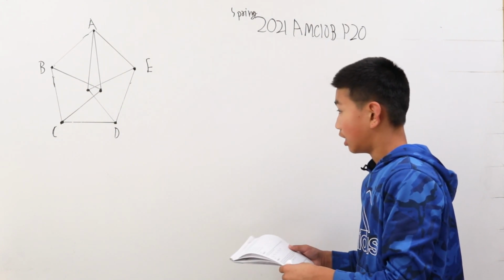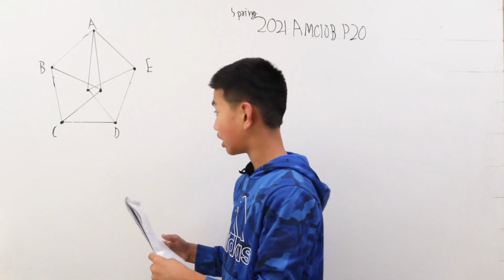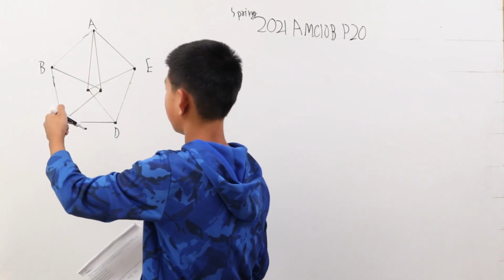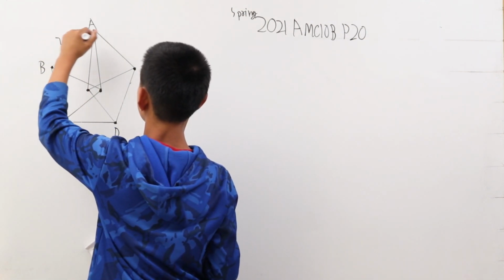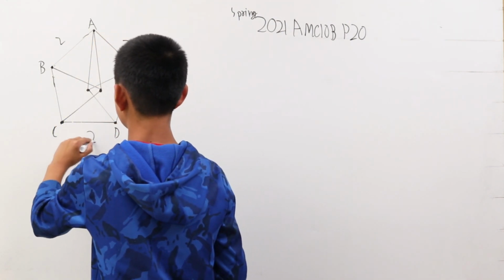So what are we given? Well, we aren't given that this is a normal pentagon. We're given that each line segment here is 2. So AB is 2, AE is 2, DE is 2, CD is 2, and BC is 2.